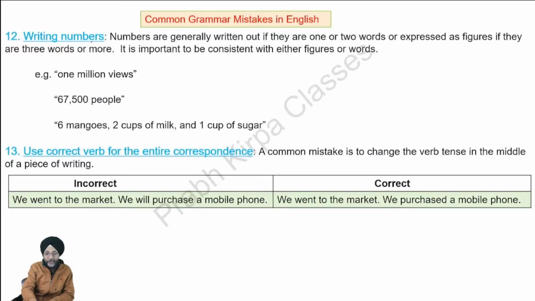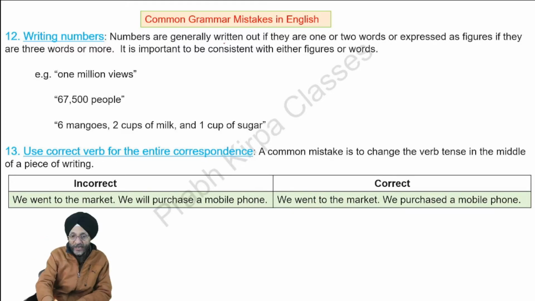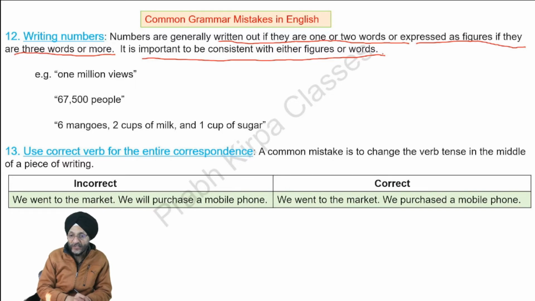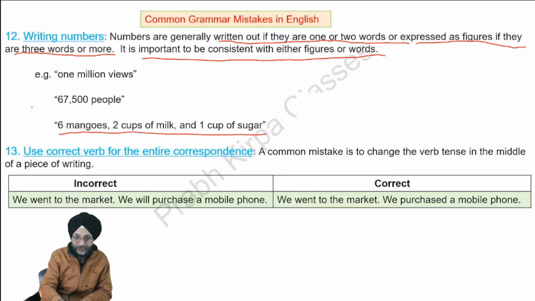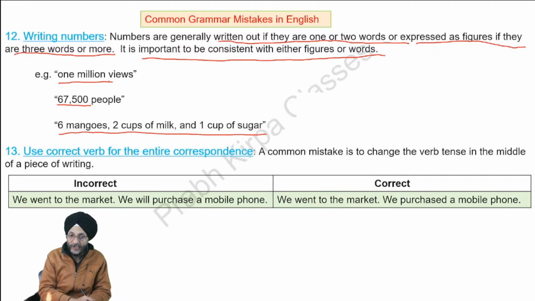Next, there may be some mistakes in writing numbers. Numbers are generally written out if they are one or two words, or expressed in figures if they are three words or more. It is important to be consistent with either words or figures. We should write either in figures or in words. Here you can see that the same has been written in either figures or words.